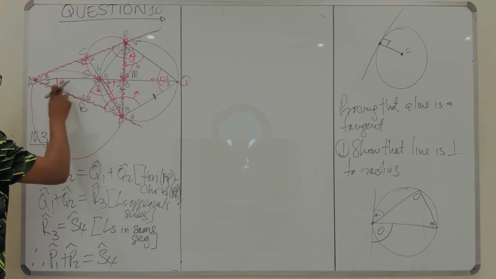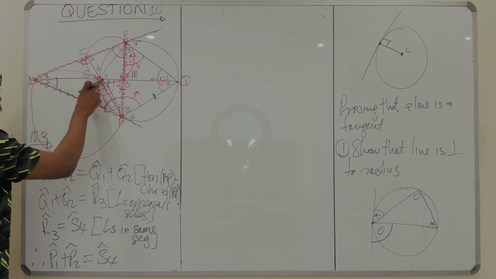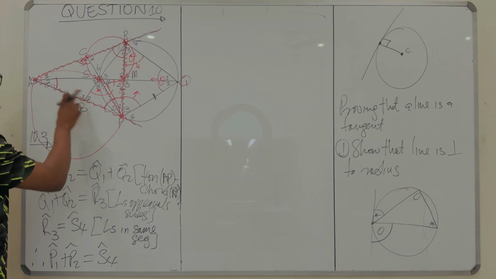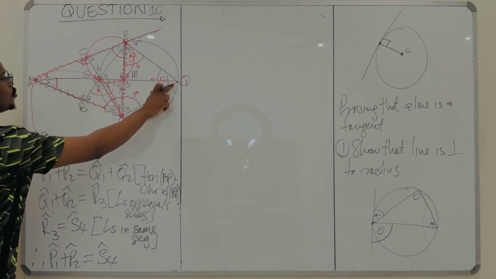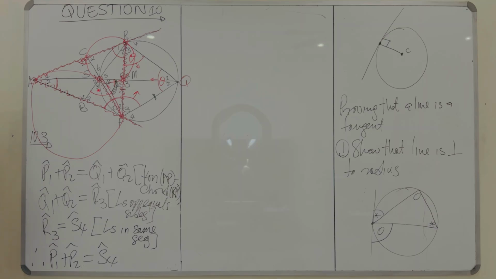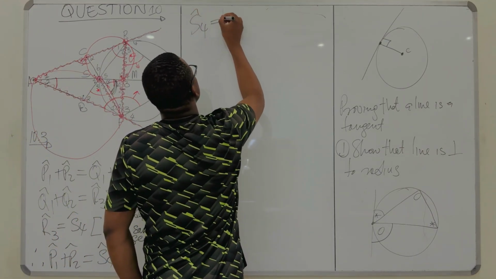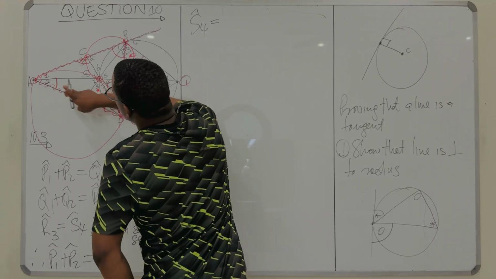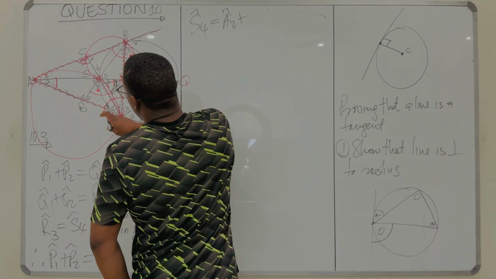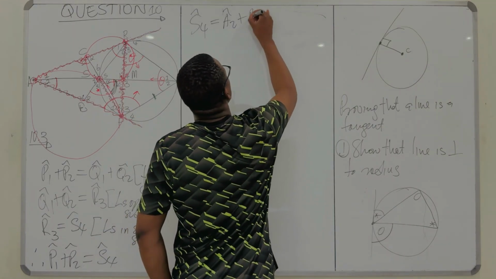But S4 is an exterior angle of triangle ASP. If you look at ASP, if you extend AS maybe to Q, you can see that this is an exterior angle of this triangle. So in that case, you can say the S4 is equal to the sum of the interior opposite angles, which is A2 plus P1.